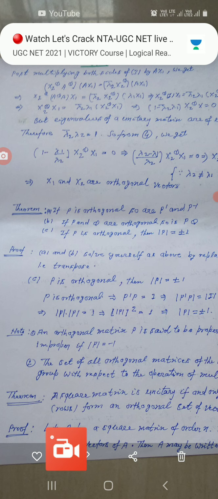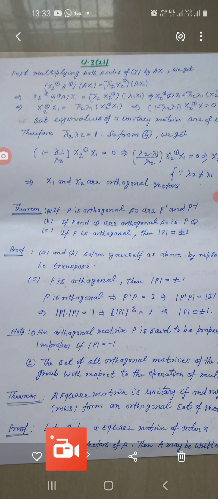Now the theorem: a square matrix is unitary if and only if its columns (in brackets, rows) form an orthogonal set of vectors. This is your theorem. You should know this theorem. Proof: if A is a square matrix of order n,